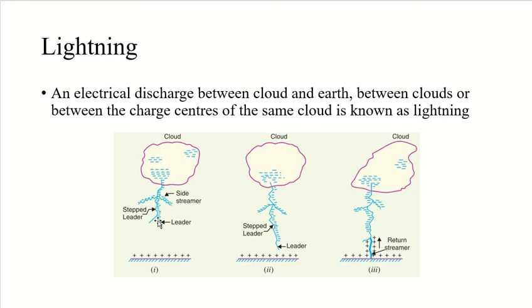In many cases, the leader stream will continue its journey towards earth, and until it makes contact with the earth or some object on the earth, it will keep moving. Not in every case, but some cases. And as the leader stream moves towards the earth, it is accompanied by a point of luminance which will travel along, right? And it jumps, giving rise to the stepped leaders.